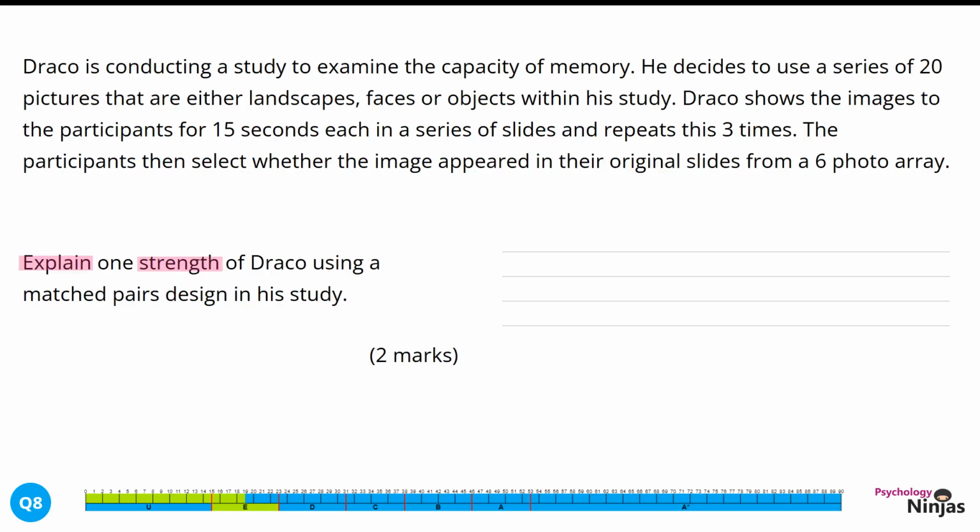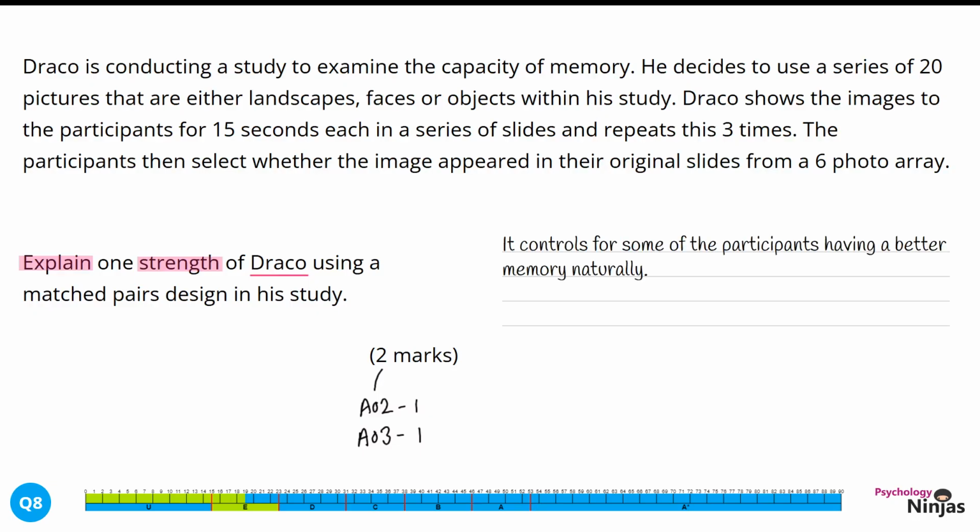We need to focus our strength on a matched pairs design for Draco's specific study and the aim of his research. This means that our marks break down into 1 mark for identifying that strength in the context of Draco's study, and then another mark, a justification mark of why that is a strength. It's important here we focus on the aim of the research rather than just name dropping and using Draco. Let's take a look at our response.